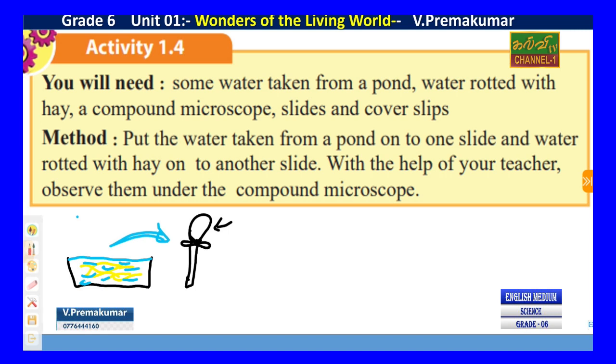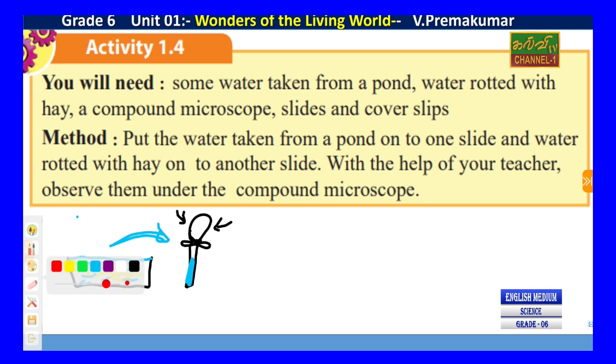When we press it into the water, we can collect the pond water. Here the pond water is collected. After that, what happened? We put it on the slide. Slide means a small glass.